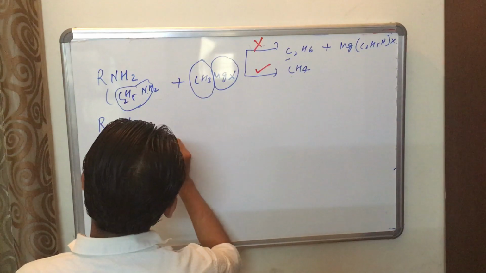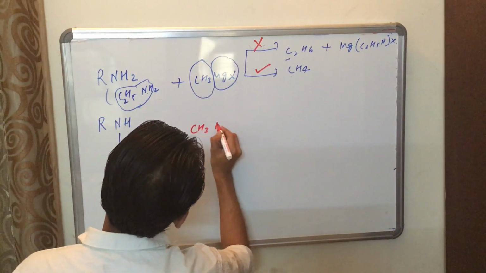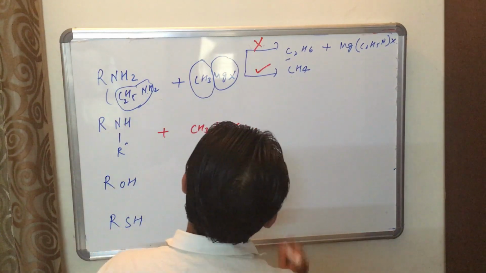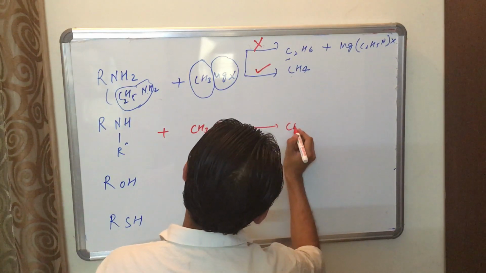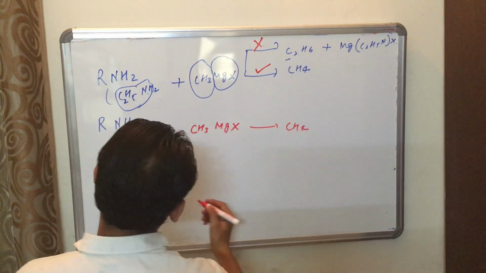Whenever NH reacts with CH3MgX, here also the same, CH4. The other is a byproduct.